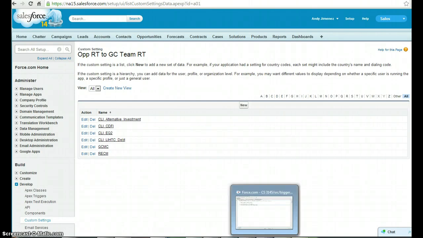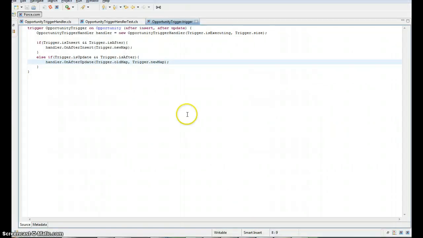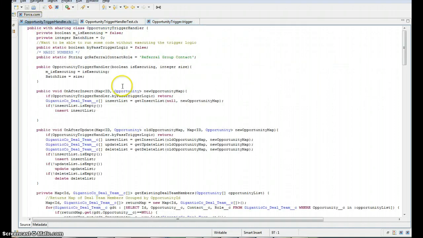Taking a look at the code, it's a simple trigger, again passing off the context of the records that are coming in after insert or after update to a handler class. On after insert, this simply delegates out to find the number of GC deal team member records that need to be inserted.